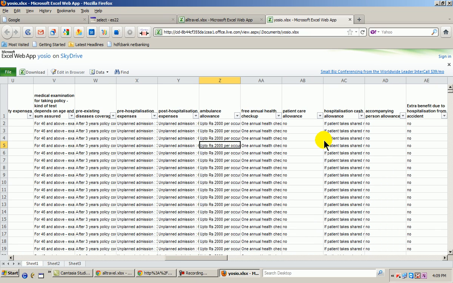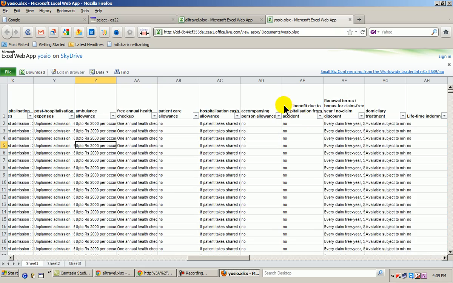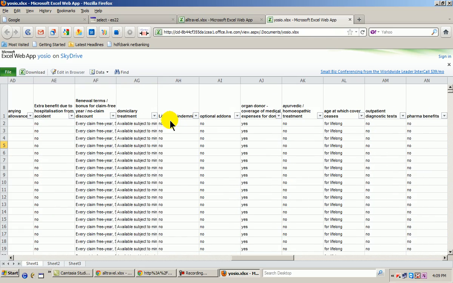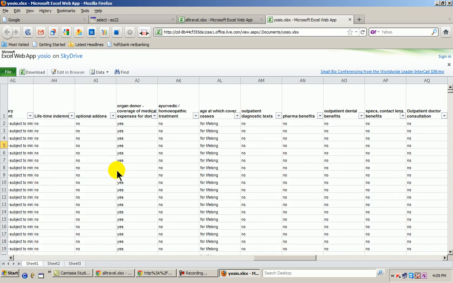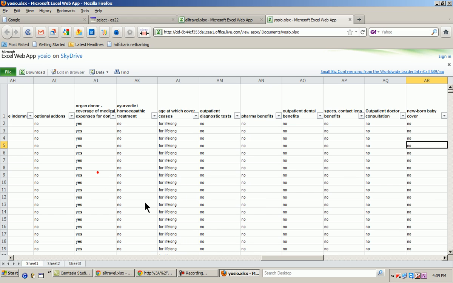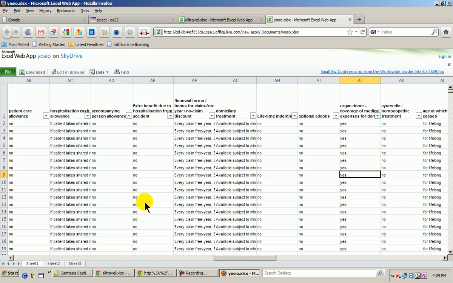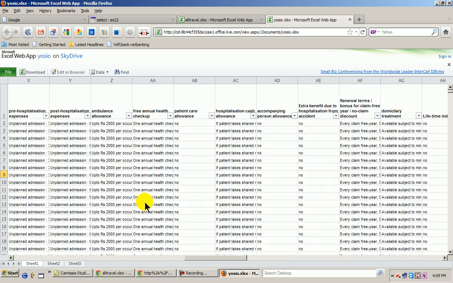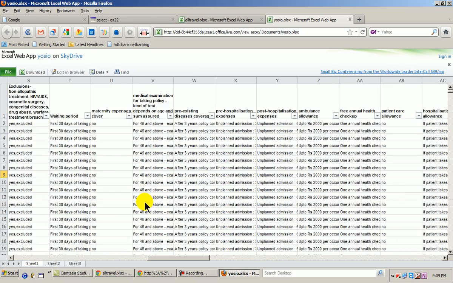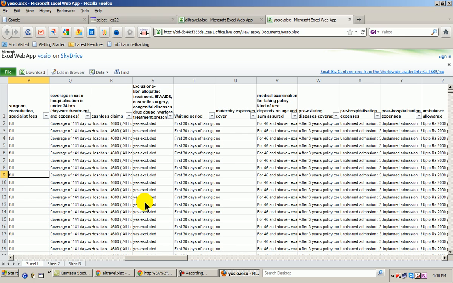Now the best part of this Excel file is you can use a sort and filter. You just click on any of these, use sort and filter, and decide what parameters you want. And once you do a sort and filter, it will shortlist. There are some 11,000 records here. It will shortlist those 11,000 records to a few which fulfill all the criteria that you have given it, and the premiums are given accordingly.